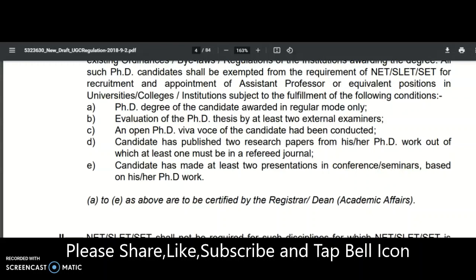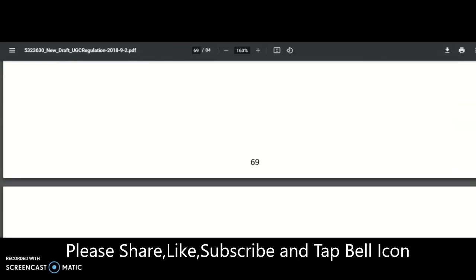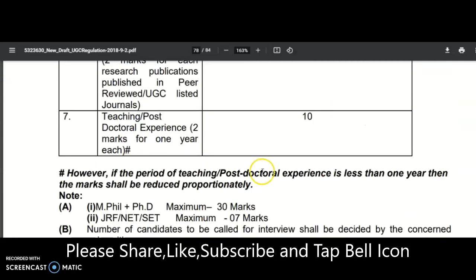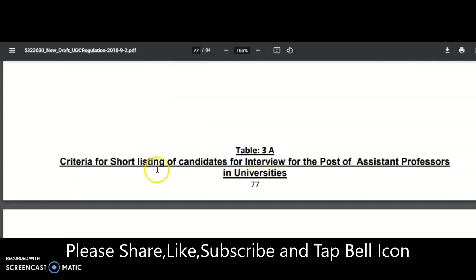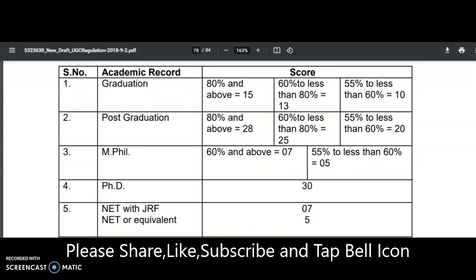But here what I wanted to focus on is the API score, or academic performance score, for the shortlisting criteria of assistant professor. In table 3A, it is mentioned as the criteria for shortlisting of candidates for interview for the post of assistant professor in universities. You may check the graduation: 80% and above gets 15 marks, 60 to 80% gets 13 marks, 55 to 60% gets 10 marks.